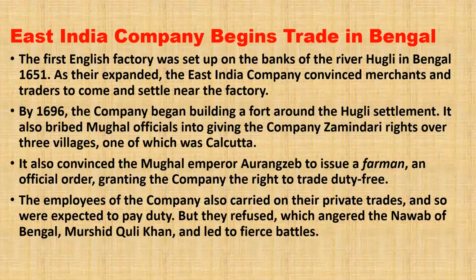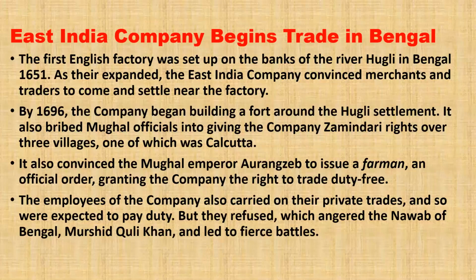The employees of the company also carried on their private trades and so were expected to pay duty, but they refused, which angered the Nawab of Bengal, Murshid Quli Khan, and led to the fierce battle. This means that the employees did not just trade for the company, but they were also trading for their personal benefit, not just on behalf of the East India Company, but for their personal use also.